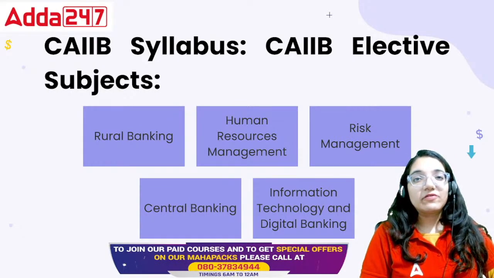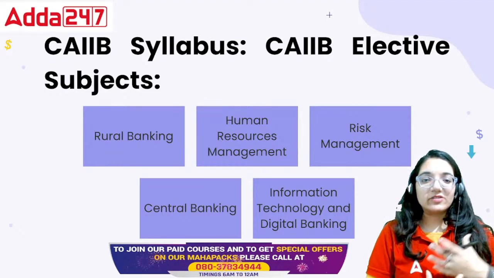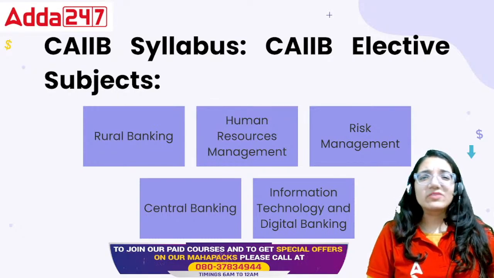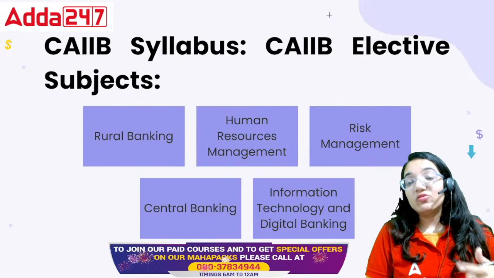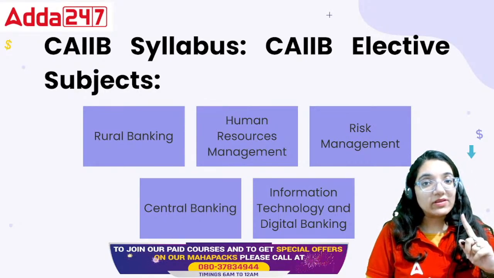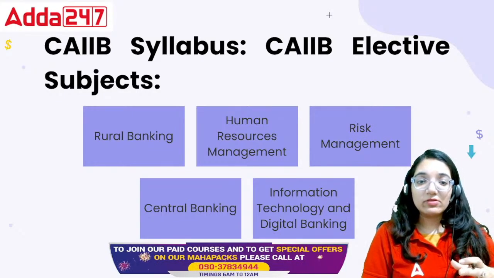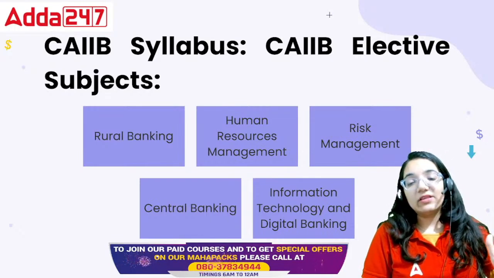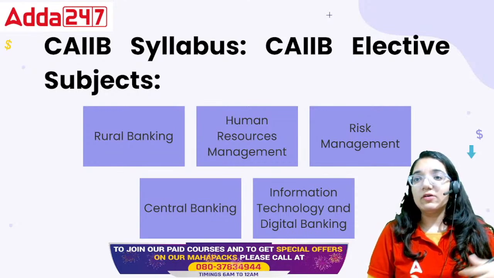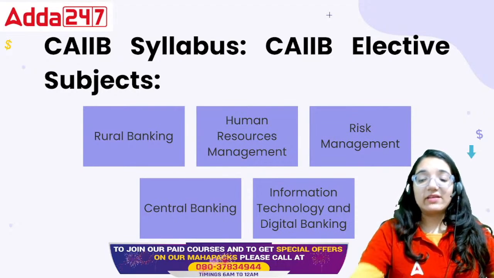See, at this point of time, I don't think that while going for the CIB examination, the point should be, let's explore some new subject. No, if you know a particular subject, go ahead and score more. Nobody is going to ask you what your elective subject for CIB was. But people are going to ask one thing: did you clear the CIB? So when you're giving the examination, don't worry about trying something new. You can go ahead with the banking certifications if you really want to venture out and explore more in terms of these things. So why not right now?